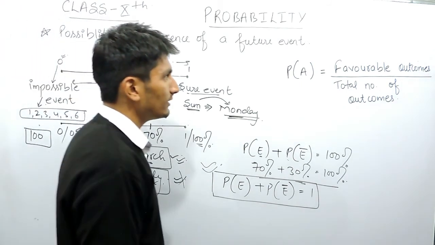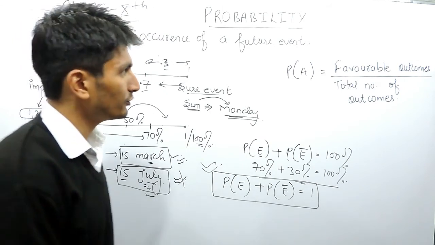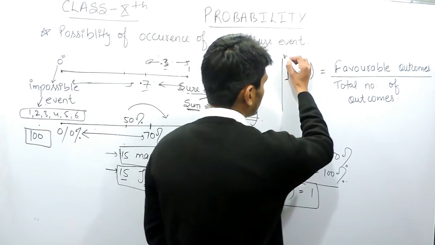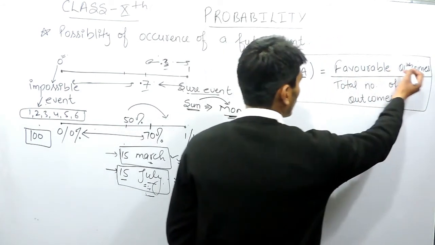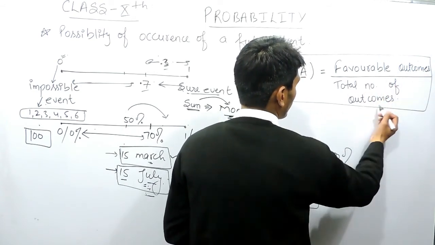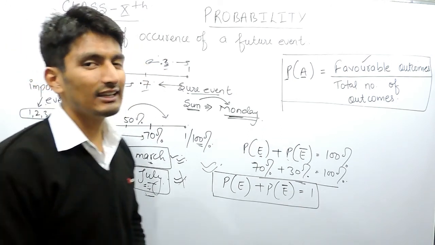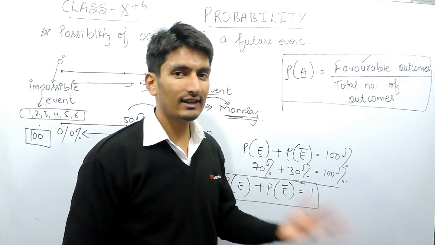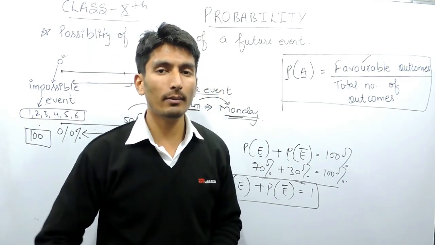Now how to calculate probability? For that we have this formula: the probability of a certain event is equal to favorable outcomes divided by the total number of outcomes. If I divide these two things, we'll get the probability of that event. And what a favorable outcome is and what the total number of outcomes is, we'll discuss in the next video. I hope you have understood what exactly probability means.